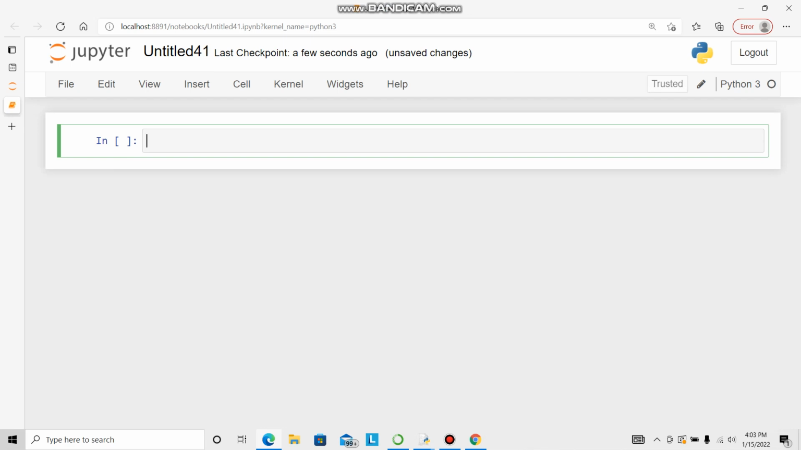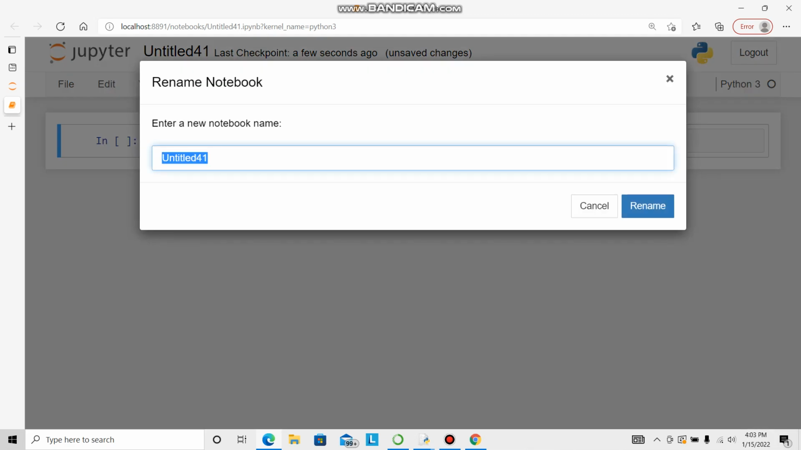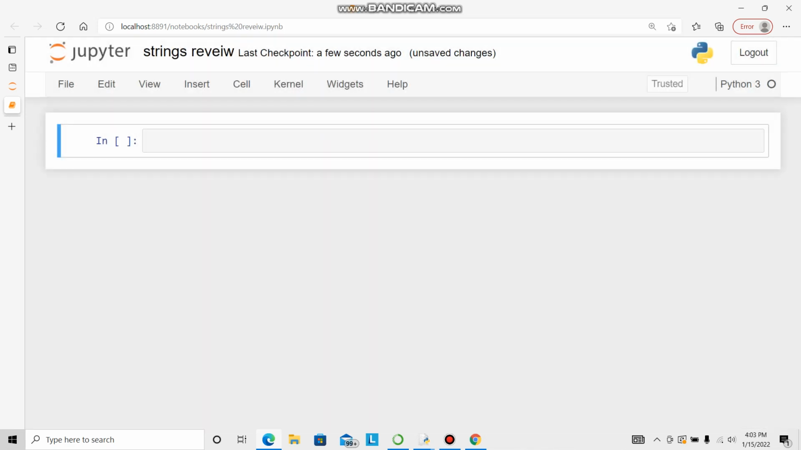One cell will open. You can give the title anything. For example, I say strings. Today I decided to make some practice of strings. So, strings review, rename. So it now has strings review. What I want to do is just review and play around. We should not have any stress, and if it throws an error, it's part of the game. So no worries. I'm learning this at the age of 61, and if I can do it, I think anybody can do it.